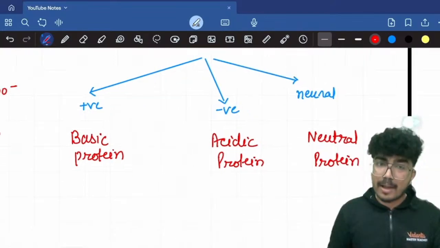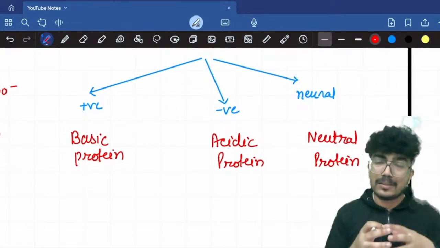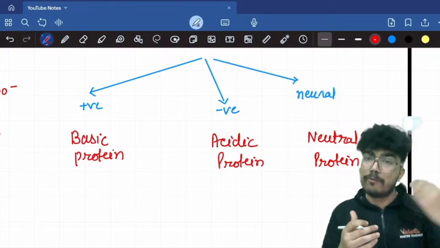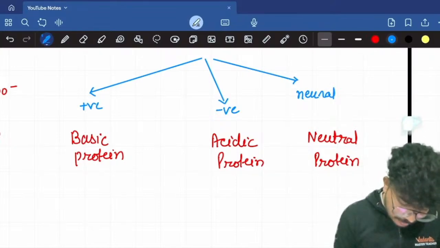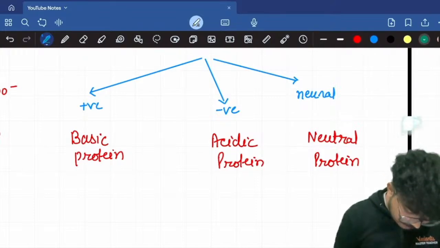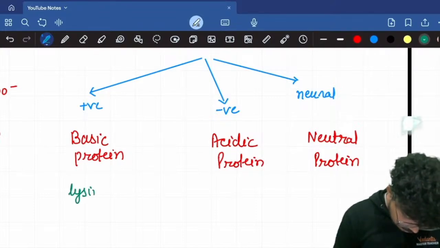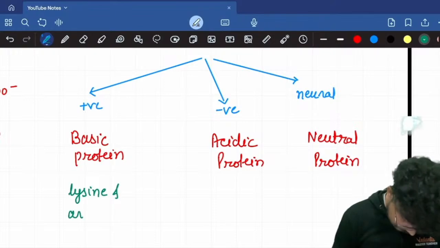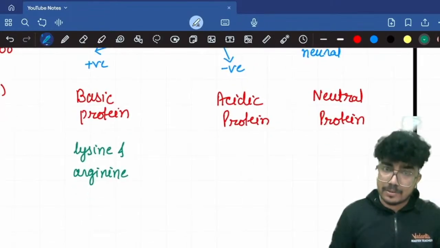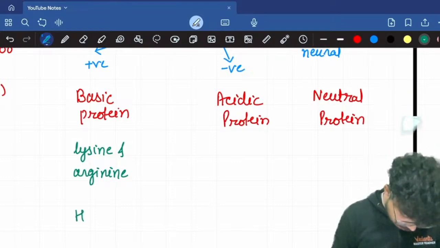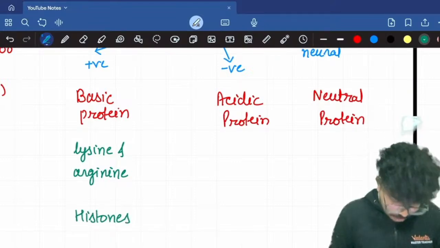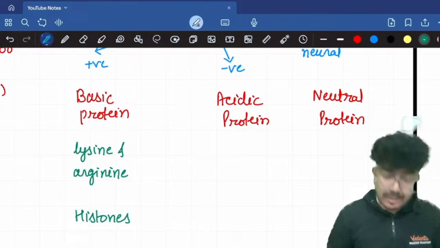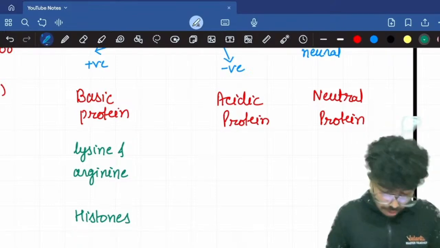Basic proteins generally tend to have more basic amino acids like arginine and lysine. So the basic proteins are rich in amino acids like lysine and arginine, which are basic amino acids. We can take an example as well. For the basic protein, you have the example of histone proteins, right? They are basic proteins. Overall, they have a positive charge at the physiological pH.